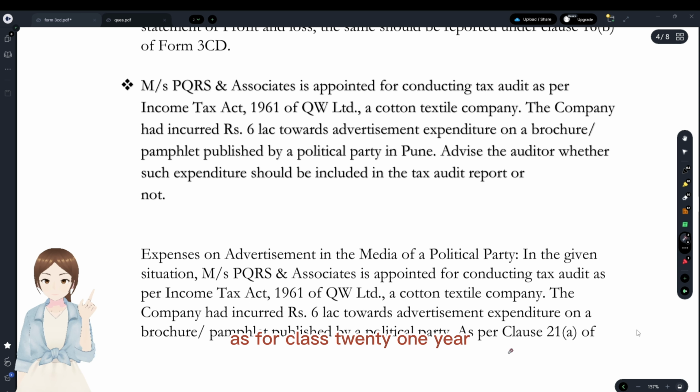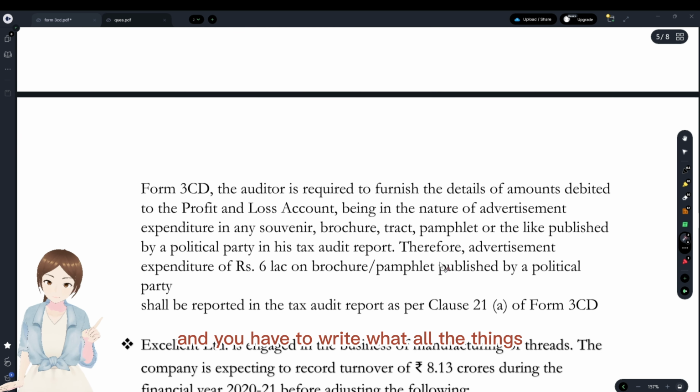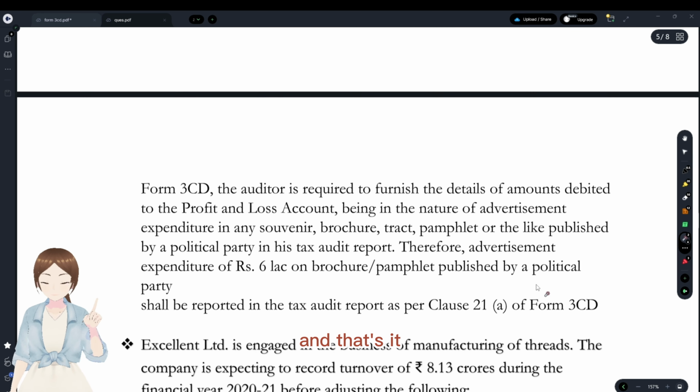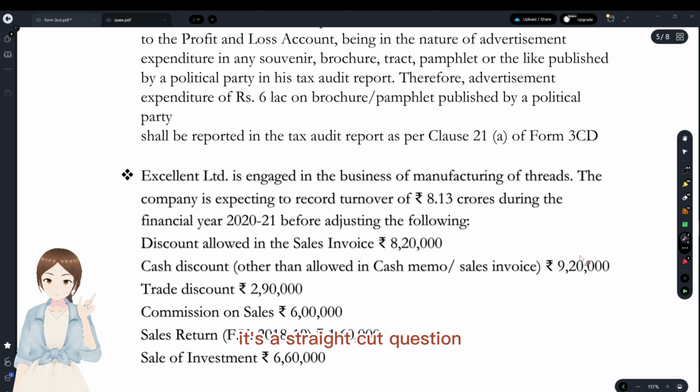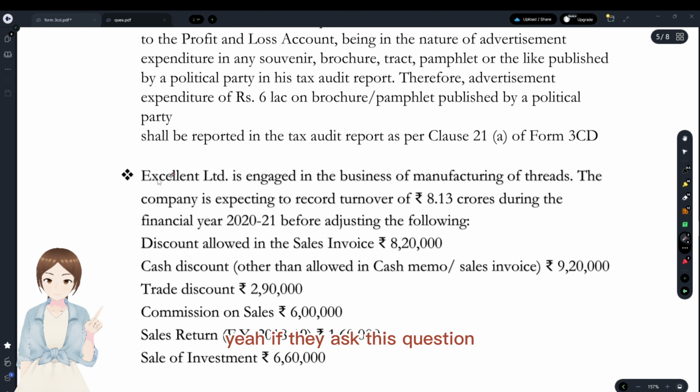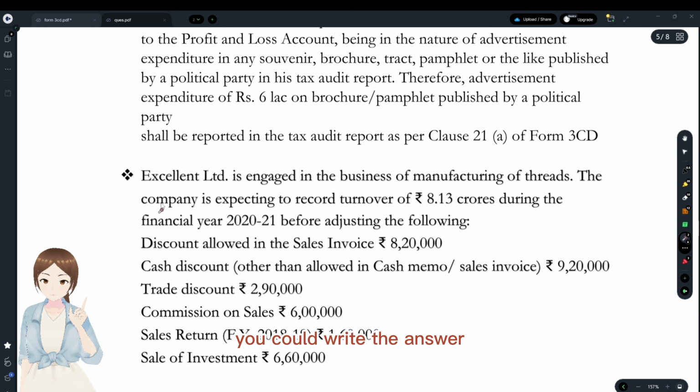You have to write as per clause 21A that it has to be reported, write what all the things are, and copy paste the question, and that's it. You're done with that question. It's a straight cut question. And the next question is, this is a question for which this is the reason for you to carry your calculator for your audit examination. Yeah. If they ask this question, you could write the answer.